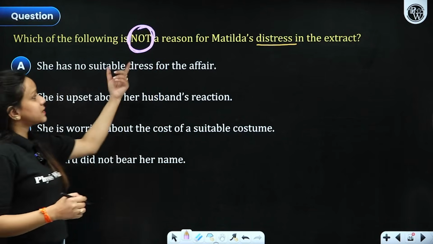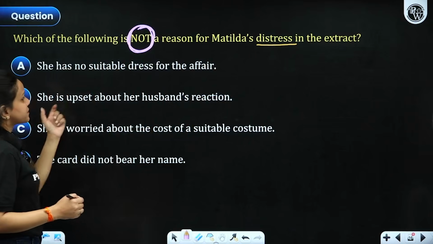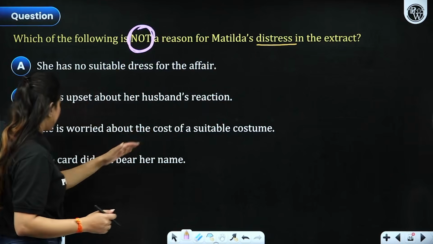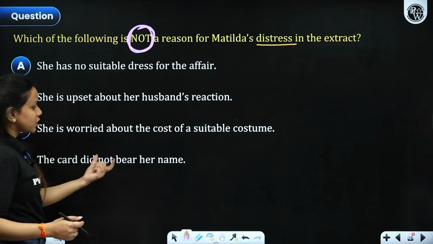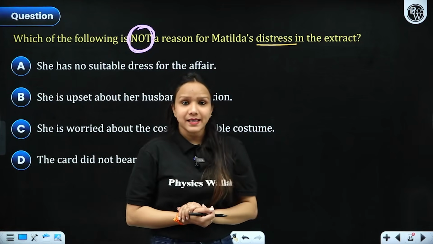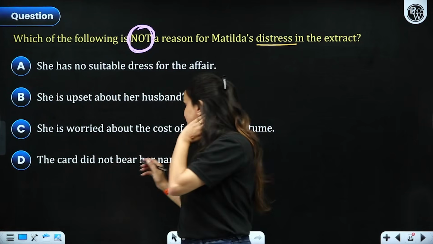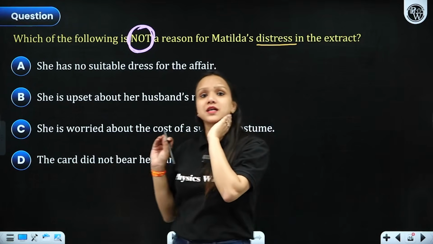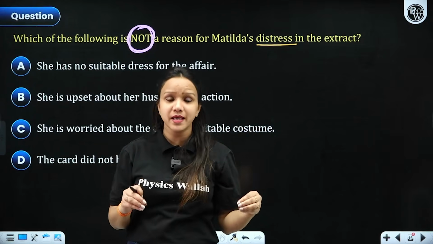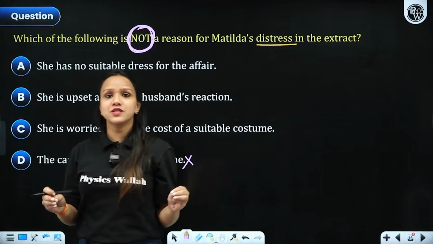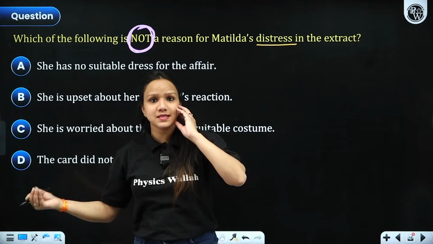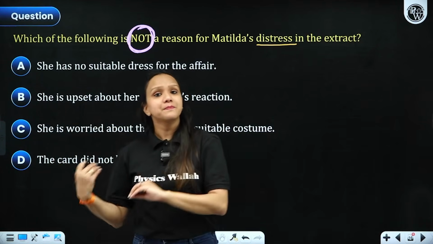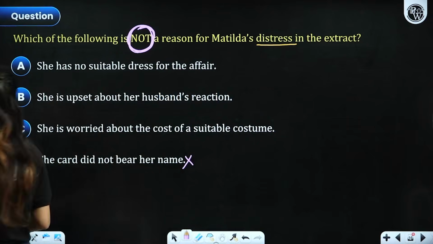She has no suitable dress for the affair. She is upset about her husband's reaction. She is worried about the cost of a suitable costume. The card did not bear her name. Exactly. The card did not bear her name. It was her husband's name that was mentioned there, but not hers. So this was the reason that she actually stated first of all, and after that she stated the other reasons, like she did not have any dress or jewelry to wear, right?